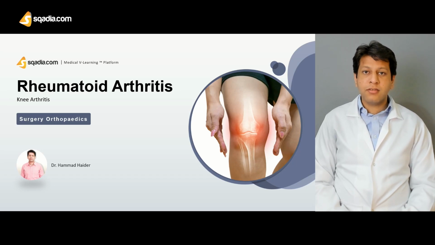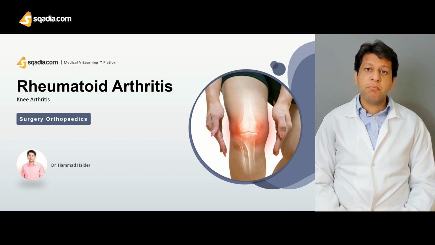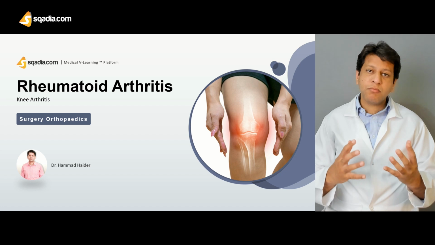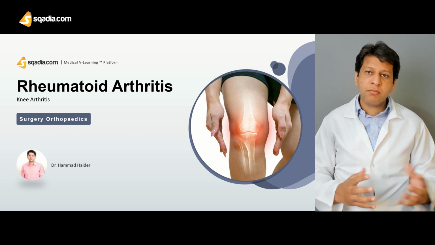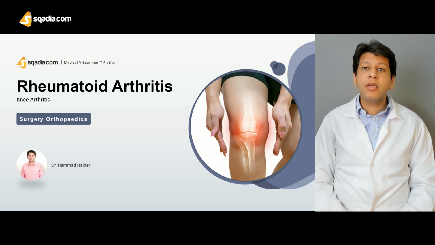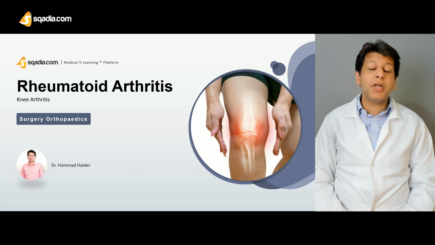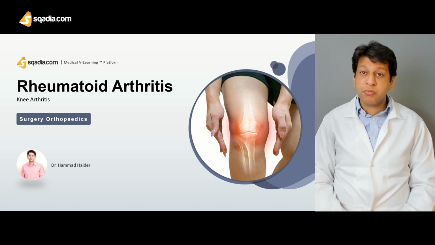Rheumatoid arthritis. You may know that it's actually a chronic disease and it's a systemic problem, that it does not primarily affect the knee joint, it can affect any joint of our body. But when we are talking about problems in the lower limb, the main affectee is usually the knee joint. Although this is a chronic systemic autoimmune disorder which can affect multiple other joints of our body, especially the